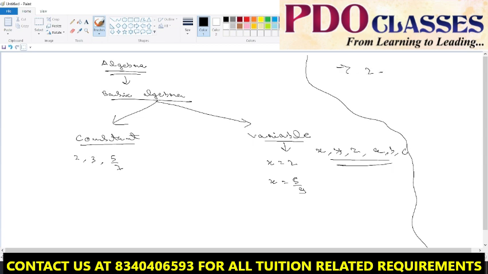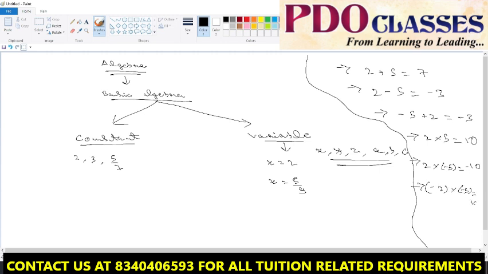Now tell me a few more things. If I add 2 plus 5, it will be what? 7. If I take 2 minus 5, it will be -3. Very good. If I take minus 5 plus 2, then -3. Very good. If you have this idea, tell me one more: 2 into 5 will be 10. 2 times minus 5 will be -10. Minus 2 times minus 5 will be 10.